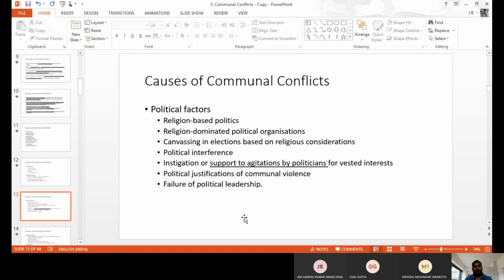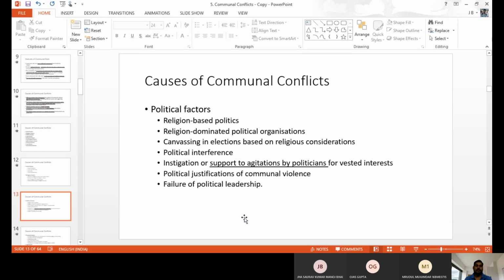Next one, canvassing the elections based on religious considerations. Whenever there is an election in religious institutions, like in temple, church, or mosque, they also do canvassing. They canvass the members: we have to support this one, we have to support that one. So that kind of thing happens in religious places. Politics plays in the religious institutions also. It is also a reason for communal violence.